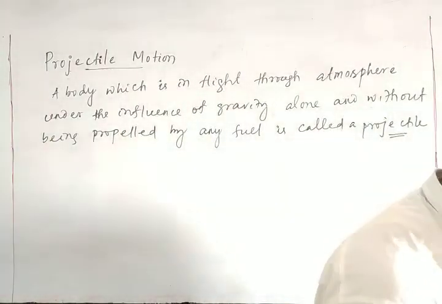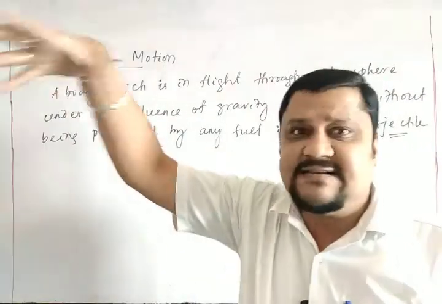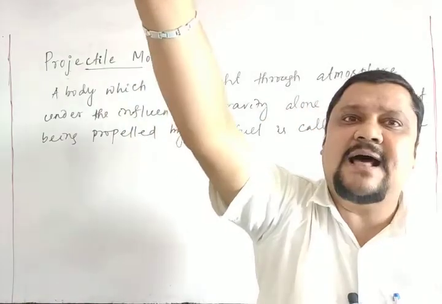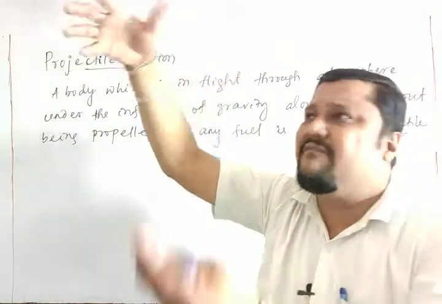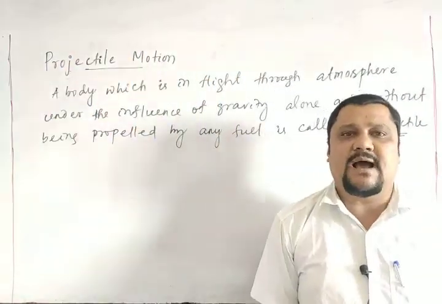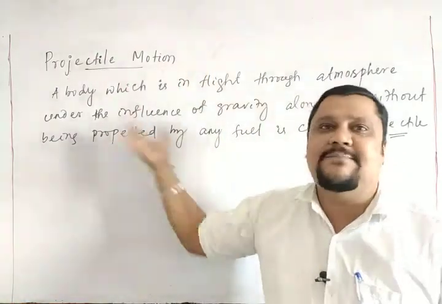And examples of a projectile: suppose in an aeroplane a bomb is released. The aeroplane is in the atmosphere and it releases a bomb, or a relief packet is dropped from the aeroplane. That body and its path is called a projectile.